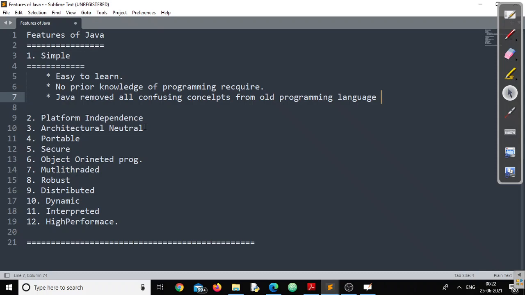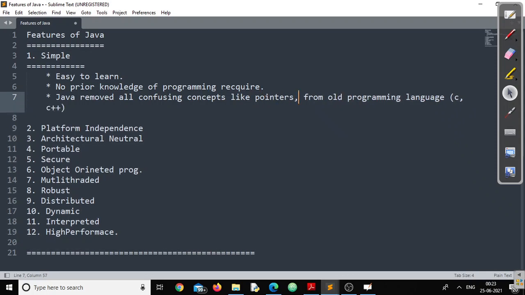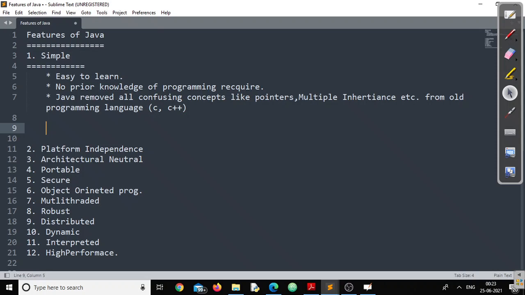Anyway, we are not going back to the Java history. What we'll see are the features of Java. Java removed all the confusing concepts from old programming languages like C, C++. Concepts like pointers, multiple inheritance, etc. Right? So this is one of the reasons why we can call Java a simple programming language.